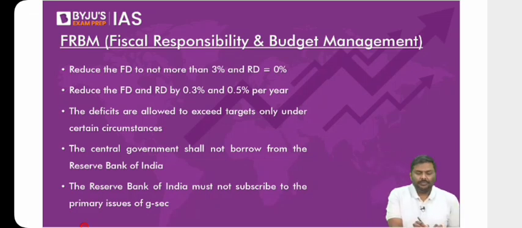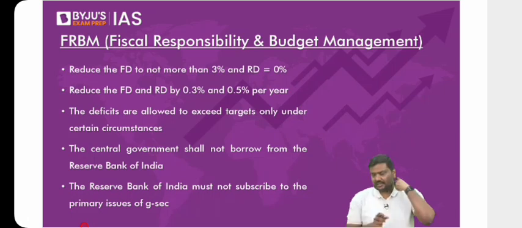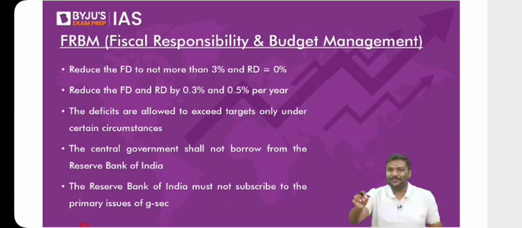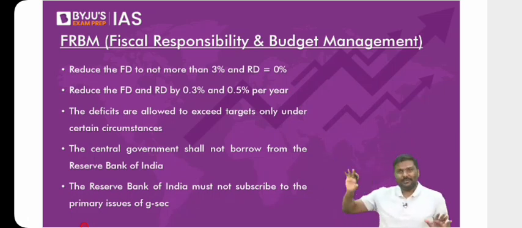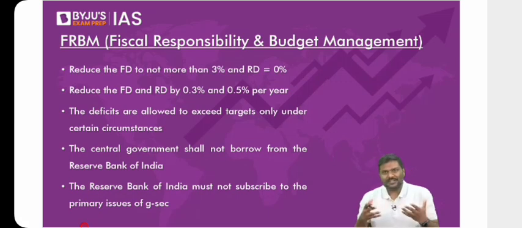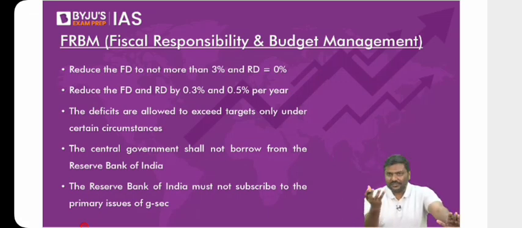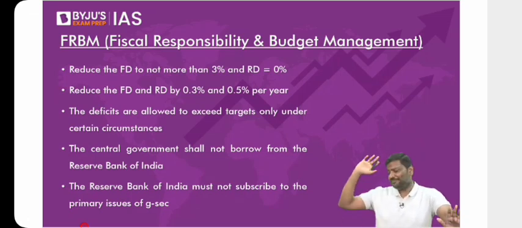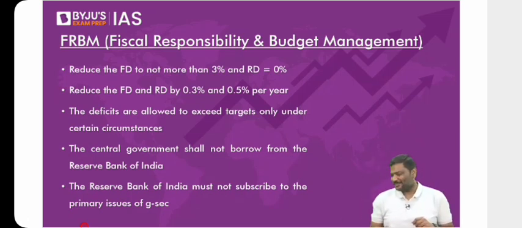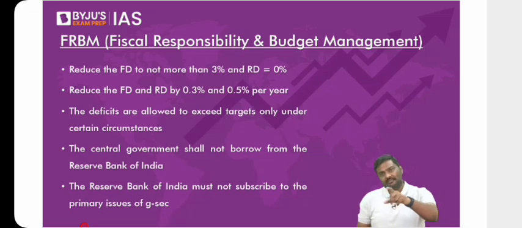Point number 2, when is the Union budget presented? Now focus on the Union budget. Whenever I use the term budget in the class discussion, assume by default it is the Union budget. Do not worry about state government budgets because there are more than 20 states in India. Some of you counter-question me: sir, why should I not read every state budget? My dear, there are more than 20 states in India. Do you have sufficient time to read all the states' budgets? Let's assume you have time. Do you think you'll be able to remember all the points in all the states' budgets? So don't worry. But if you're writing a state government exam, please read your respective state government budget.